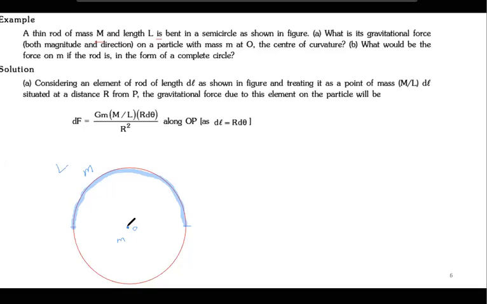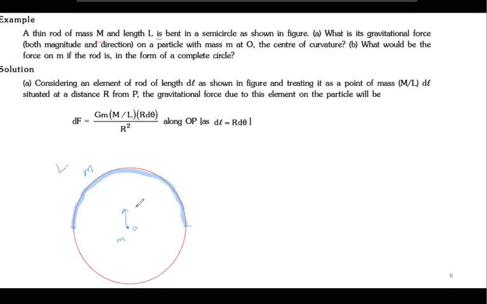Vertical. Very good, right? Vertical, because all the horizontal components will be cancelled. And since force is attractive, it will be in this direction. Yes or no? But I cannot use the formula G m1 m2 by r square. Why? Because this is not a point mass. This is a continuous distribution of mass.